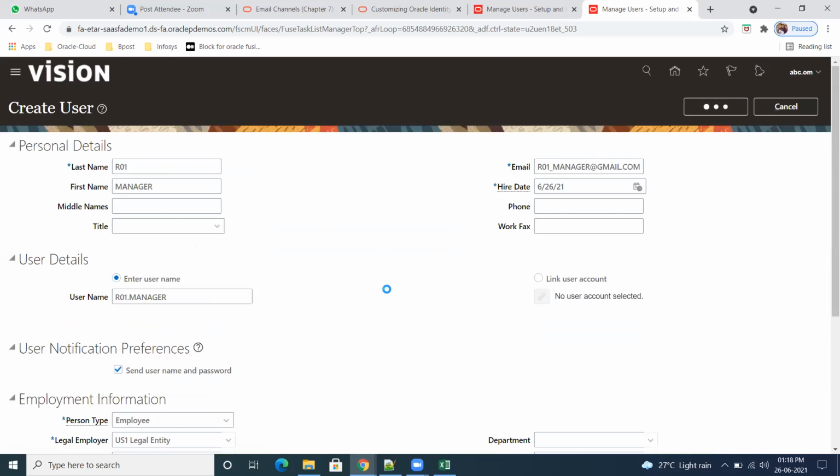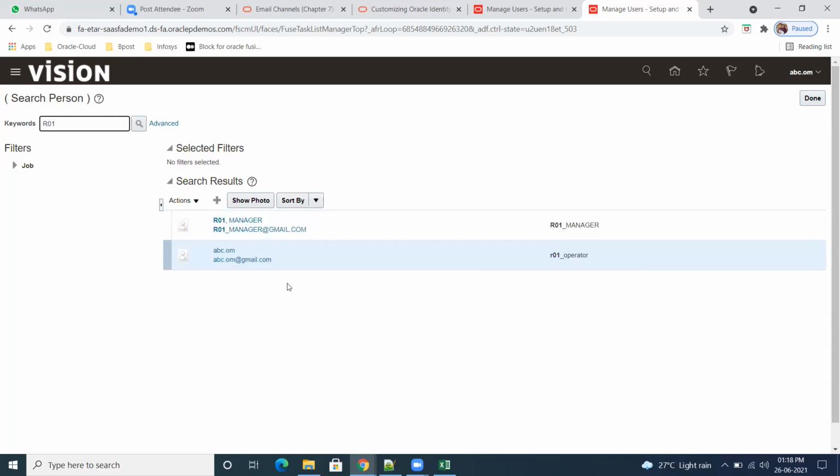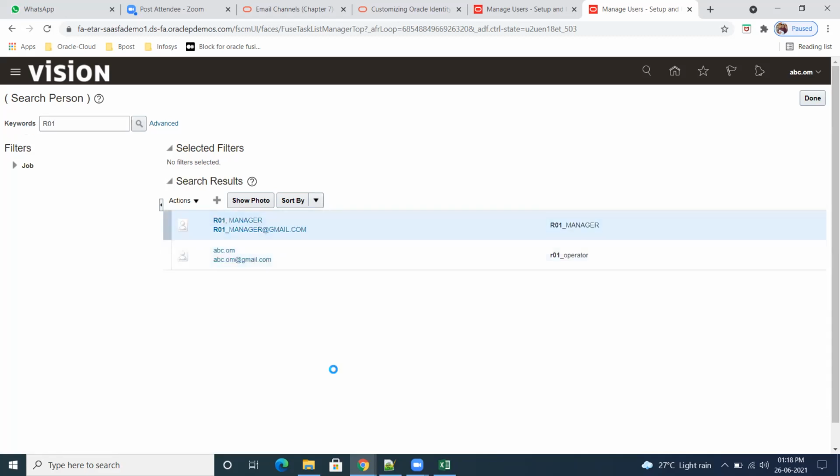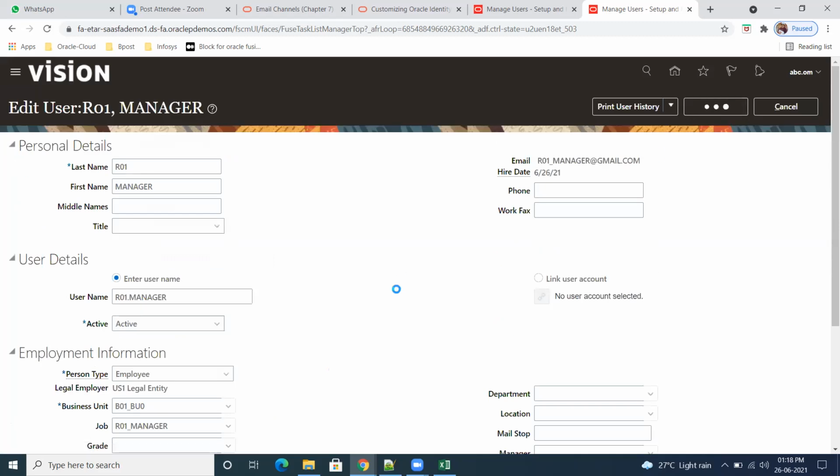Before this, automatic roles have to apply. R01 manager. So employee role is enough for approvers. Not required any other one. Save and close.